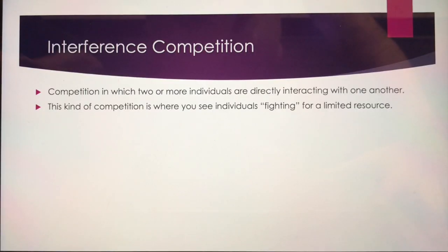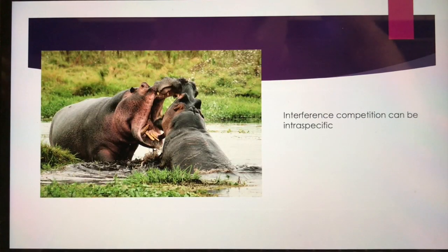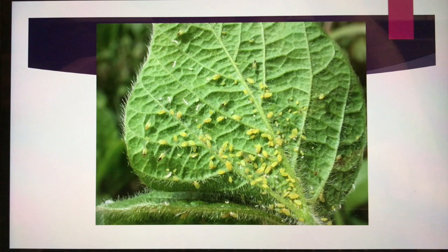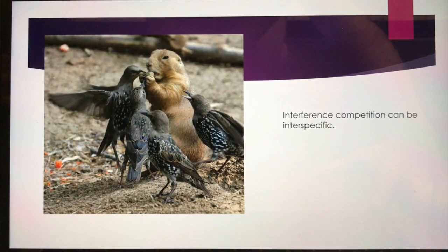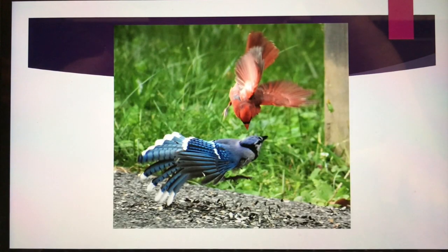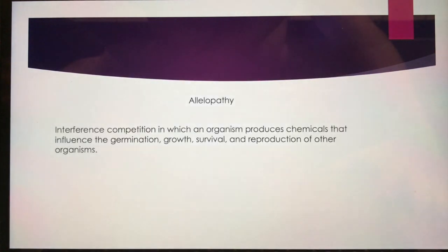Interference competition. This is competition in which two or more individuals are directly interacting with one another. This kind of competition is where you see individuals fighting for a limited resource. Interference competition can be intraspecific, such as when larger aphids shove smaller aphids off of their feeding site. It can also be interspecific, such as when a cardinal and blue jay fight over the same seeds.